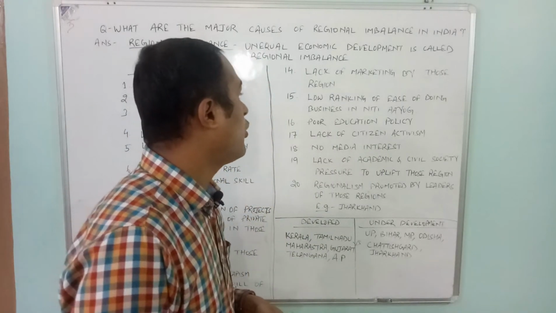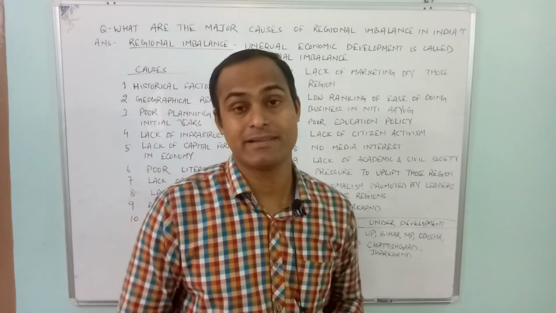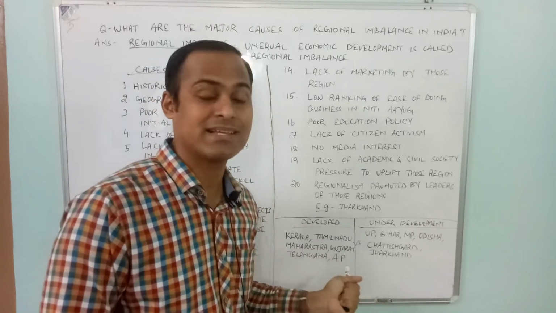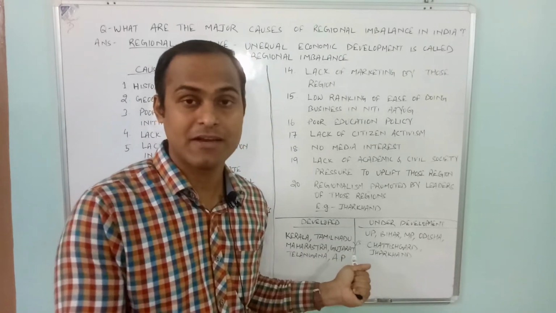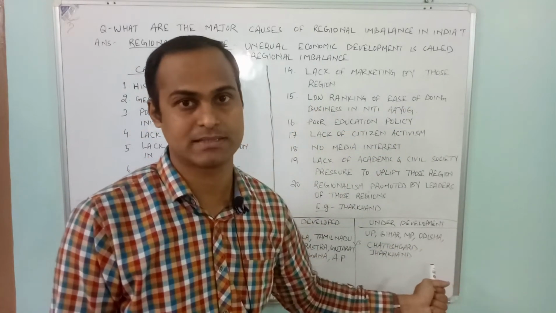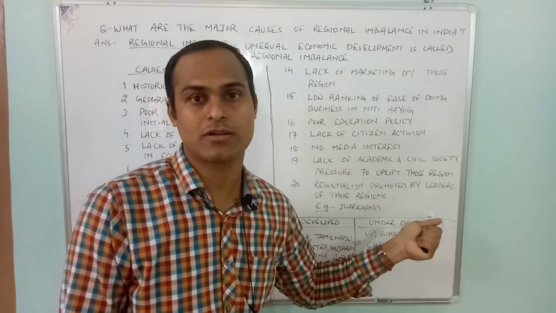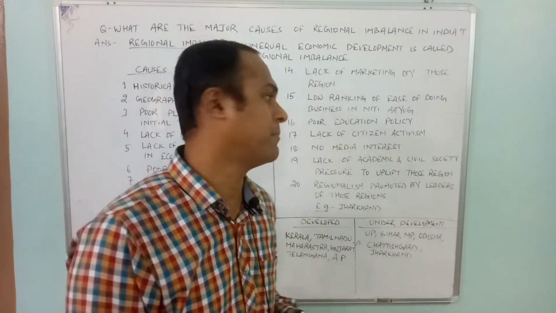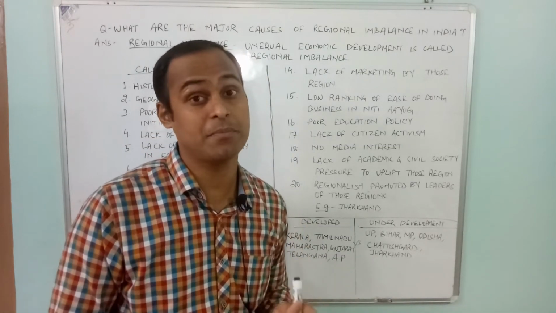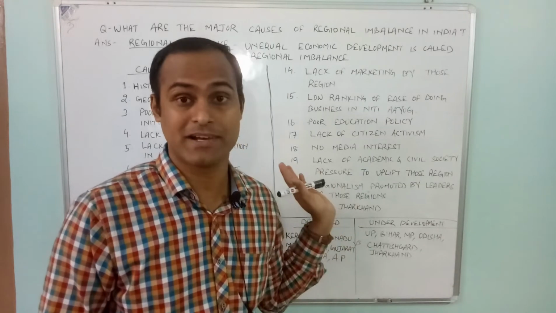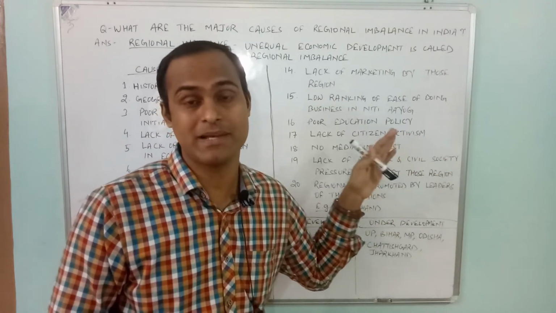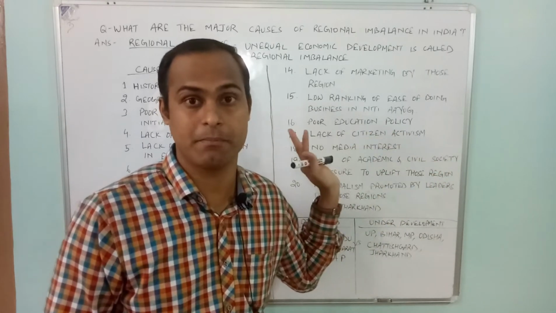Then low ranking in ease of doing business in Niti Aayog. If you see the ease of doing business rankings, some states will be on the top and those regions will be on the bottom. Because of this, investment is not coming and there is a regional imbalance. Then poor education policy. Poor education policy is a very big problem, not only because literacy is down, but because of education policy. If poor education policy exists, automatically there will be regional imbalance.